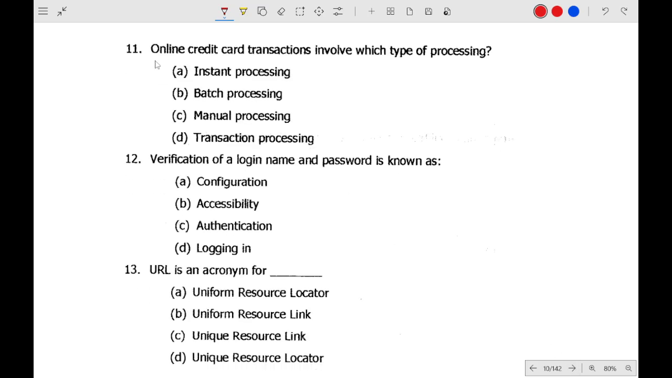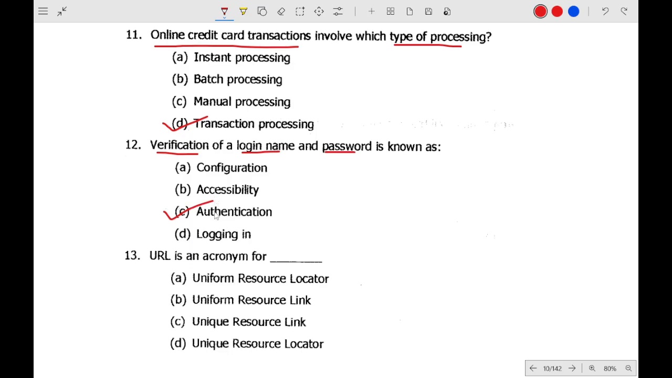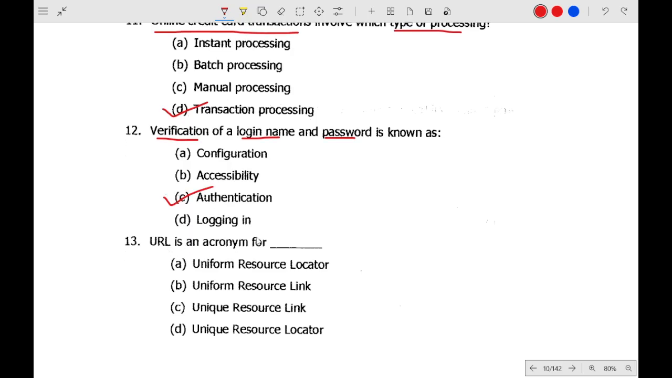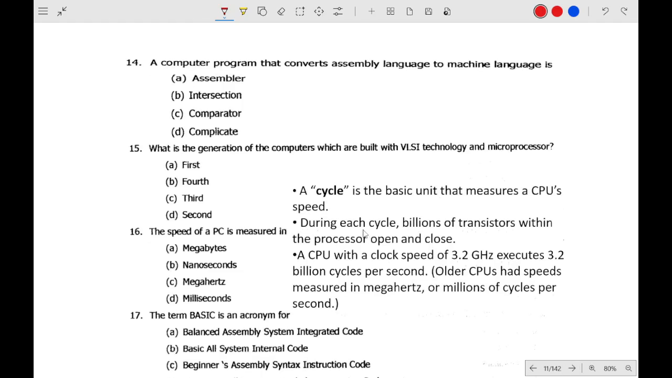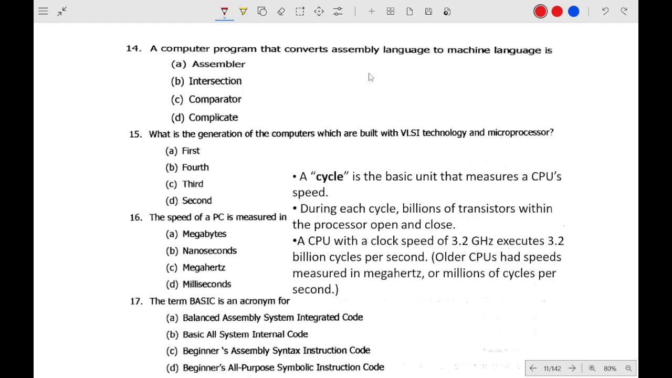Next is online credit card transaction. It involves which type of processing? It involves transaction processing. Question number 12, verification of login name and password, is called authentication. URL is an acronym for Uniform Resource Locator, option A. A computer program that converts assembly language to machine language, very easy, is the assembler. Generation of computers with VLSI technology and microprocessor will be the fourth or the latest generation.